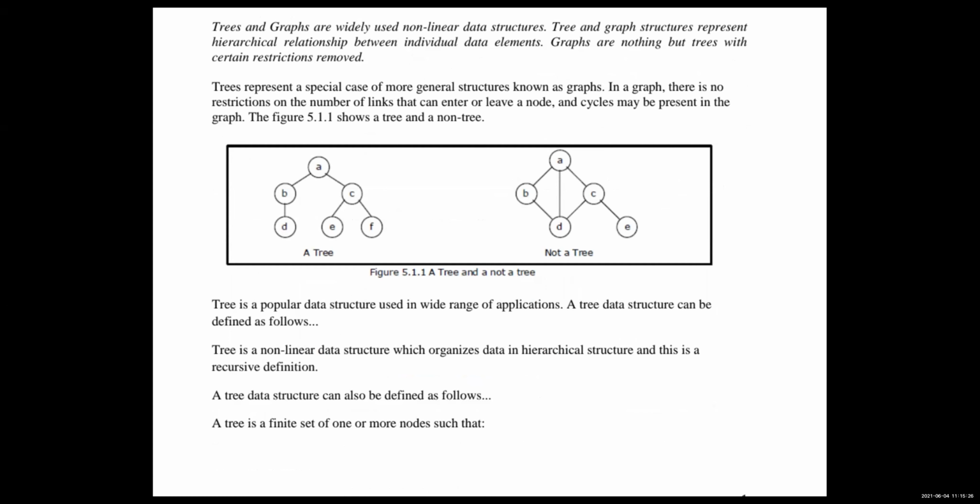A tree contains zero or more nodes. We call it a tree.